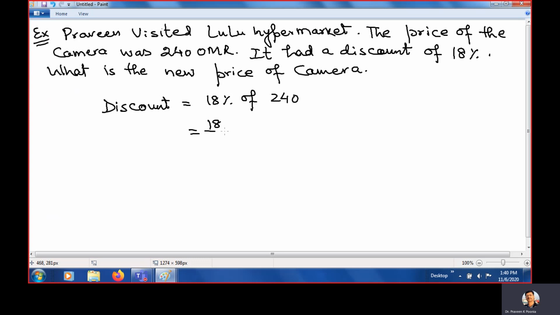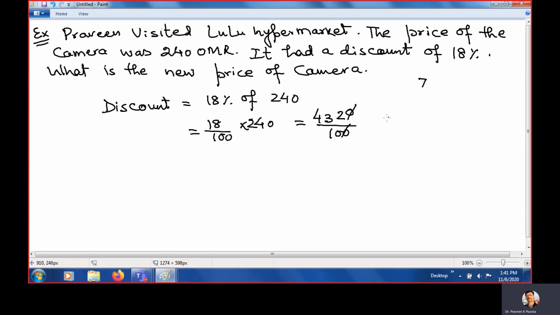And 18% means 18 upon 100 times 240. And if you multiply, it is 0. 18 times 4 is 72. 2 carry 7. And 18 times 2 is 36. 36 and 7, how much? 43. And upon 100.